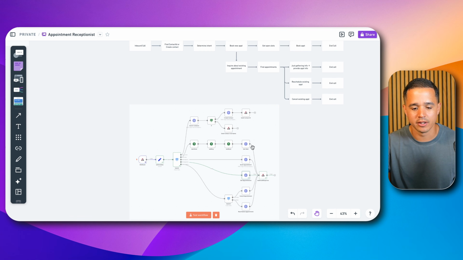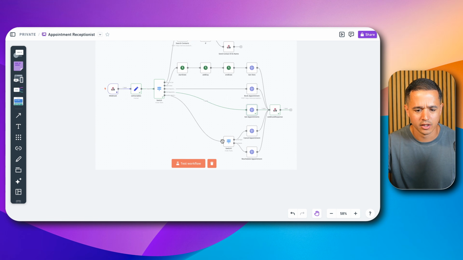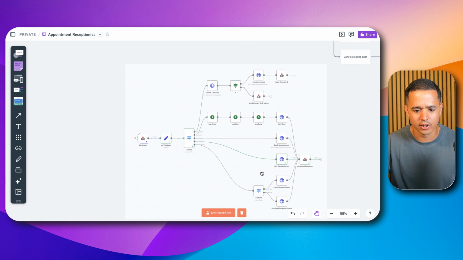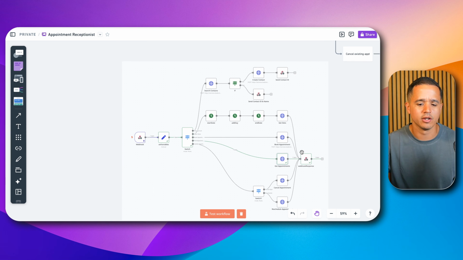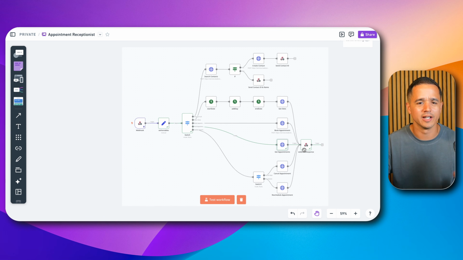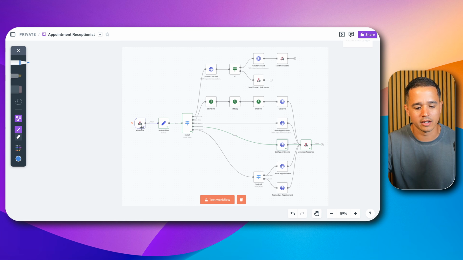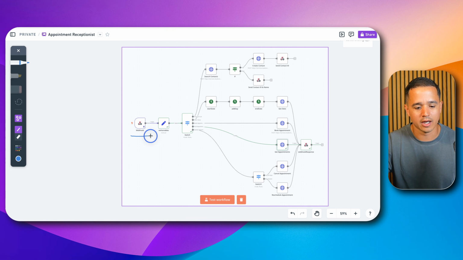And so if I come down here, this looks like a spaghetti workflow, and I hate very complicated workflows, and this is pretty much bordering the line of a very complicated workflow, but it's pretty simple. And in reality, you can make this more modular, meaning you can break it into smaller pieces if you'd like to and make different workflows. But the reason I decided to go with one workflow is for one reason specifically, and let me see if I can get my highlighter out here, and that's this right here.